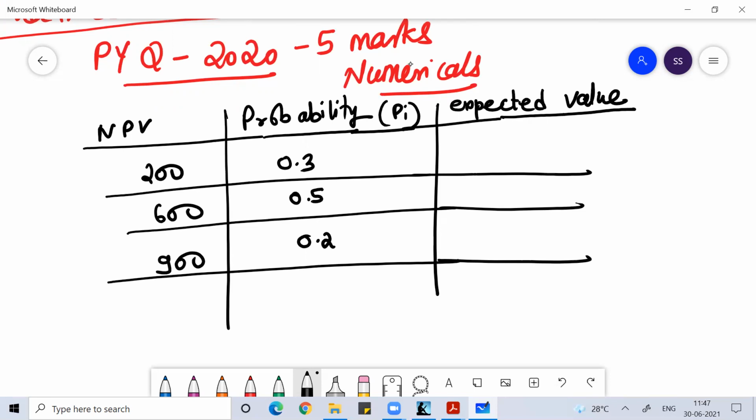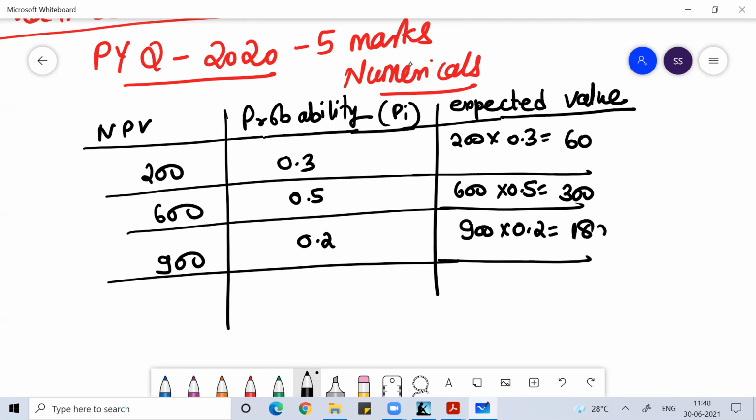Here we are doing capital budgeting, so we are doing it on NPV. So 200 into 0.3 is 60. Then 600 into 0.5 is 300. And 900 into 0.2 is 180. In probability, the expected value is called the mean.